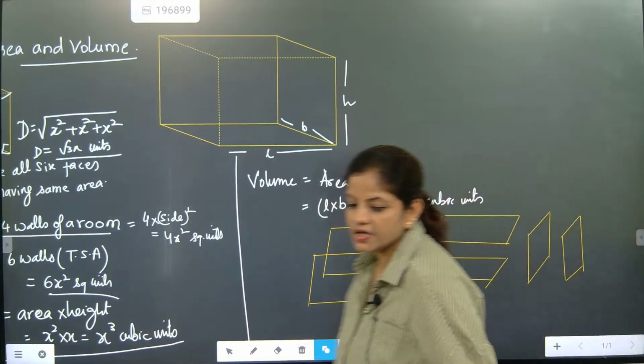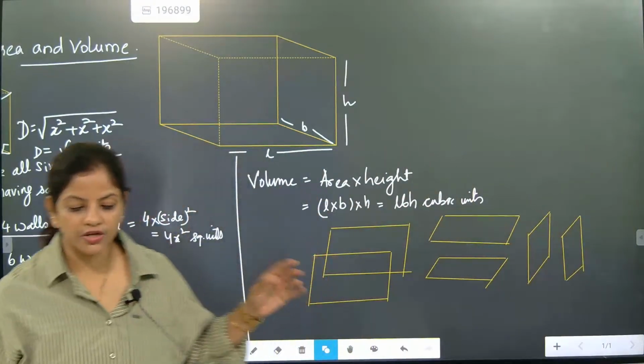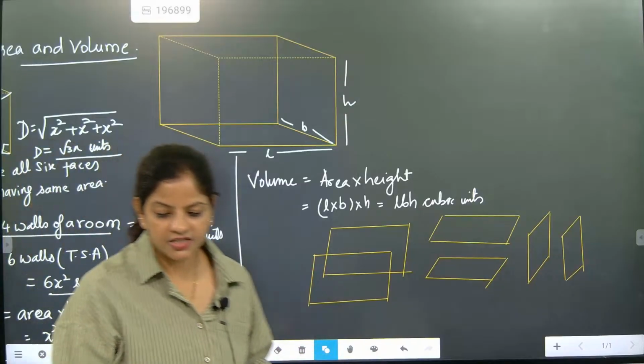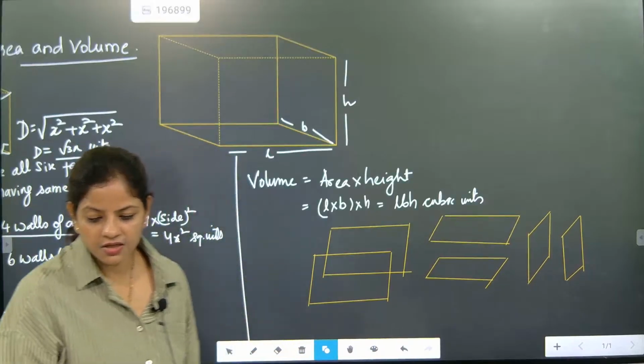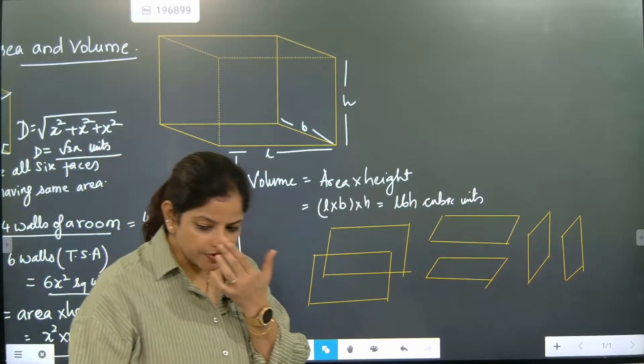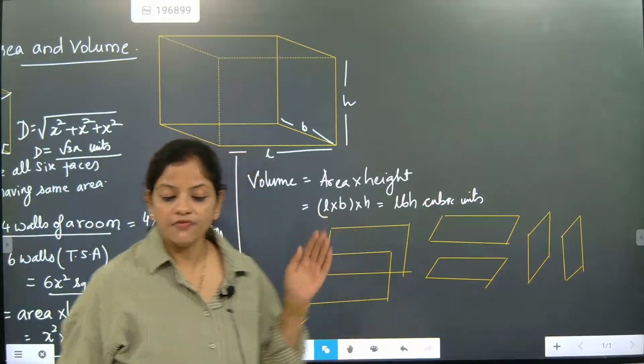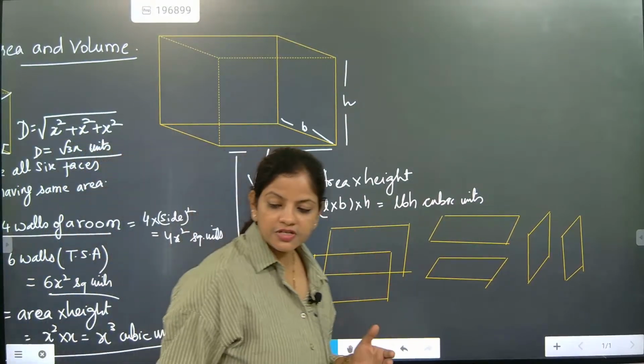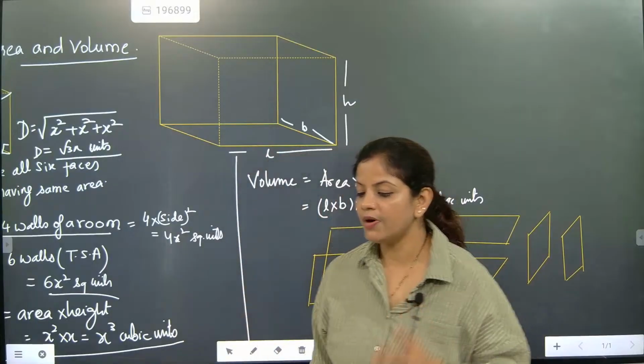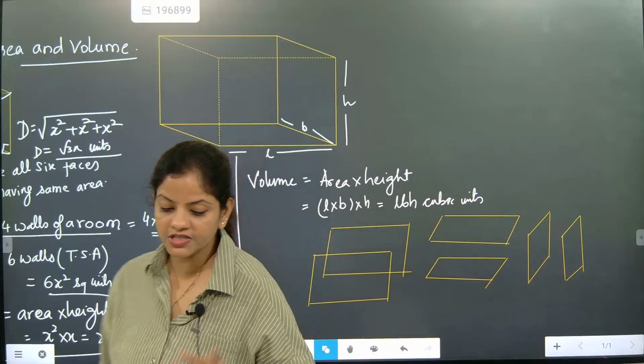So these six faces total: 1, 2, 3, 4, 5, 6. Six faces are there. This is the volume concept, and I'm going to explain the volume concept. Volume is always area into height.